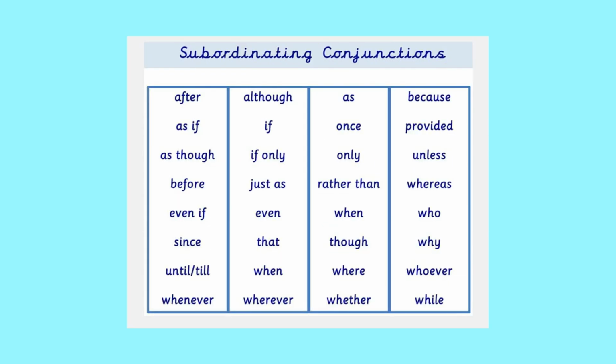What are subordinating conjunctions? There are some words we use as subordinating conjunctions in a sentence to join two clauses together in a complex sentence. After, as if, as though, before, even if, since, until, till, whenever, although, if only, just as, even, that, when, wherever, as, once, only, rather than, though, whether, where, because, provided, unless, whereas, who, why, whoever, while.